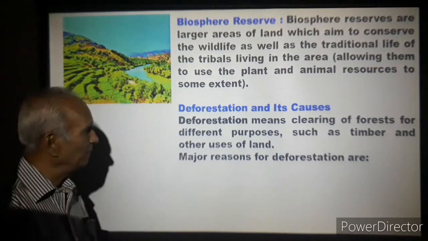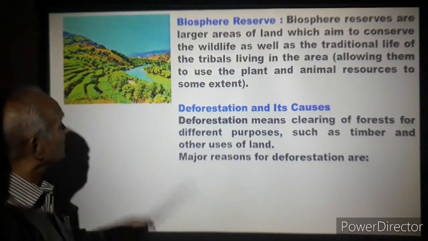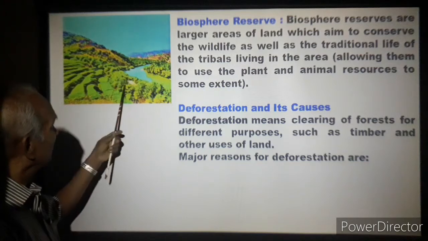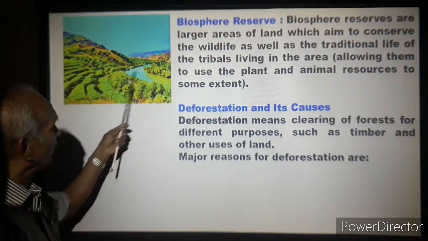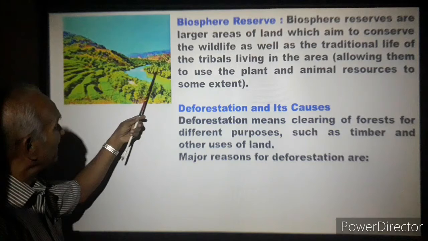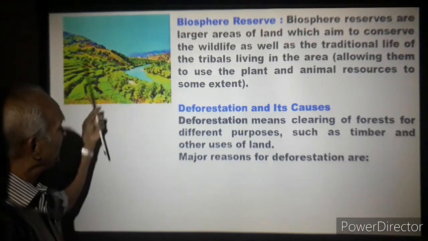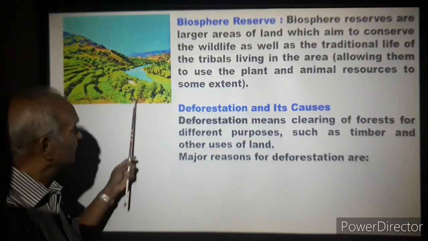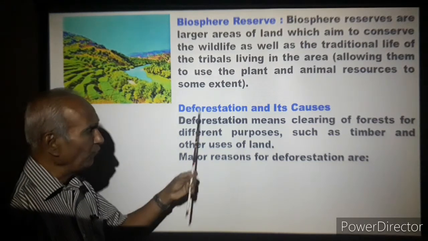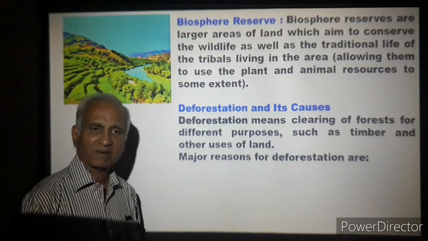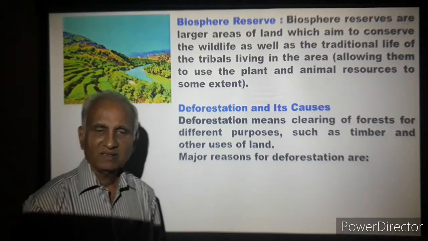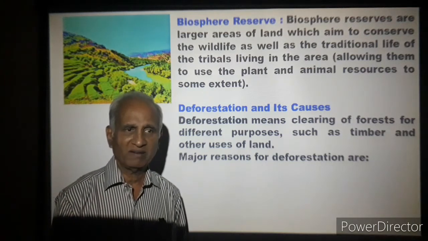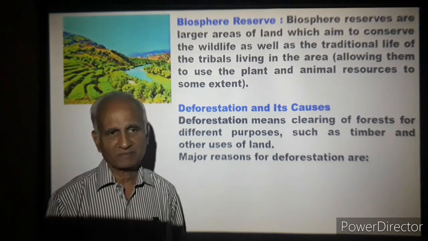It's a reserve area. Then deforestation and its causes. You see, this is a biosphere. You have forests here, hills here, some fields are also found, a river or a lake is here, and there are tribals too. The tribals live here. They take care of the animal and plant life. So that's a biosphere. Now deforestation. Forests are cut. The amount of forests we had 100 years ago and what we have today, there is a big difference.